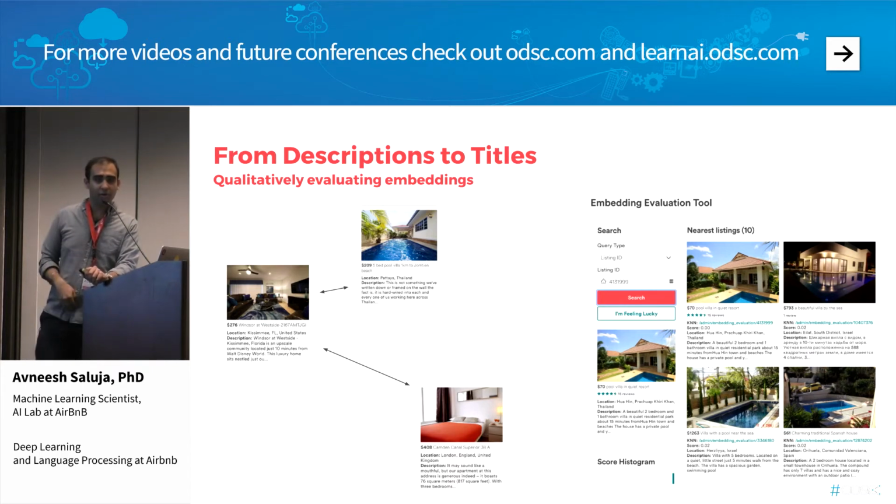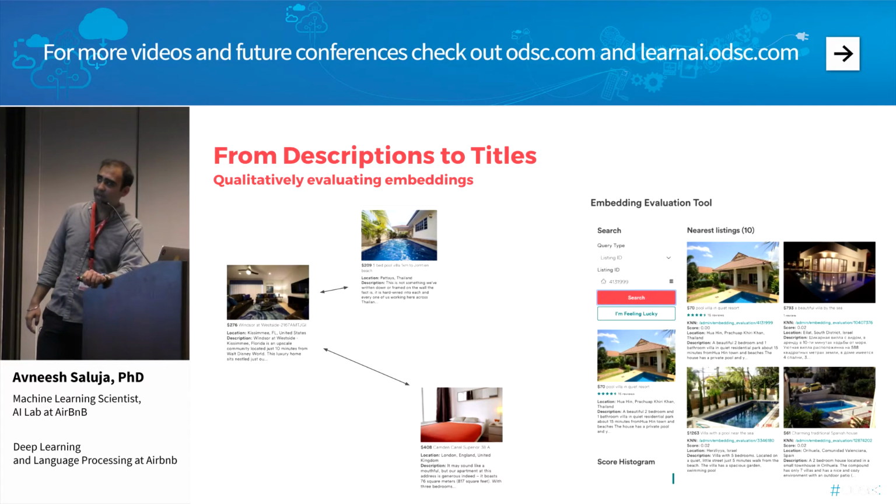So we looked at qualitatively evaluating some of these embeddings. In the instance on the left, it might not be immediately clear, but these two listings, having looked at the actual listing properties themselves, are luxury listings. They contain 6, 7 bedrooms, pools, jacuzzis, and the like, and that was captured in the description. Whereas this one is in London. It's more of an urban listing, 3 bedrooms, so relatively large for an urban listing, but it doesn't have the luxurious amenities that the others do. And the similarity, roughly speaking, is about 3 times higher than with the non-luxury listing. These are maybe a few hand-picked examples, but we really did see some of the phenomena here.